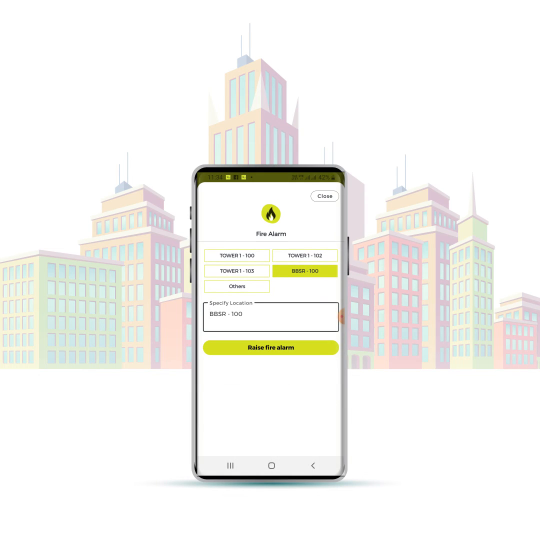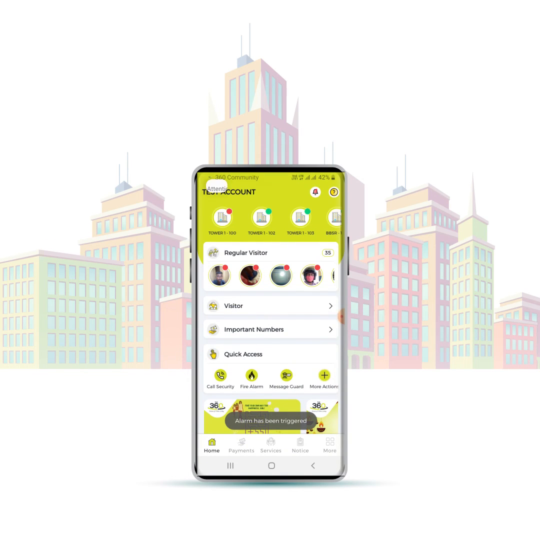Then tap on the raise fire alarm and the alarm would be raised. You will receive a notification on your number confirming that the alarm has been raised.